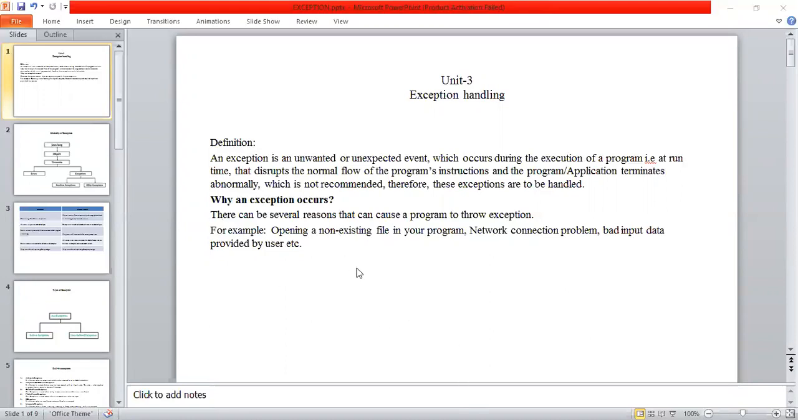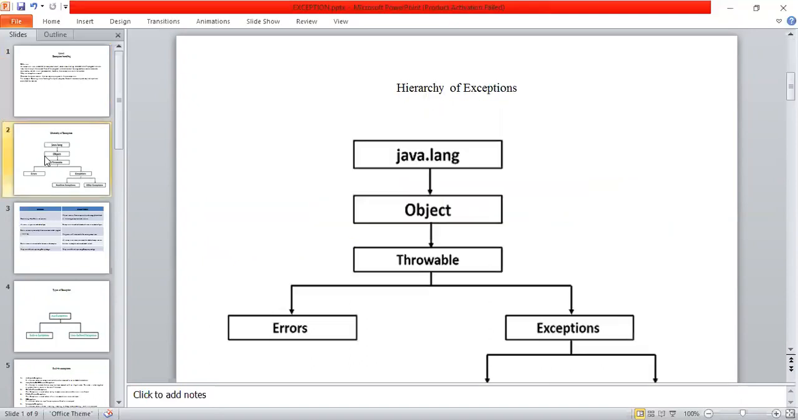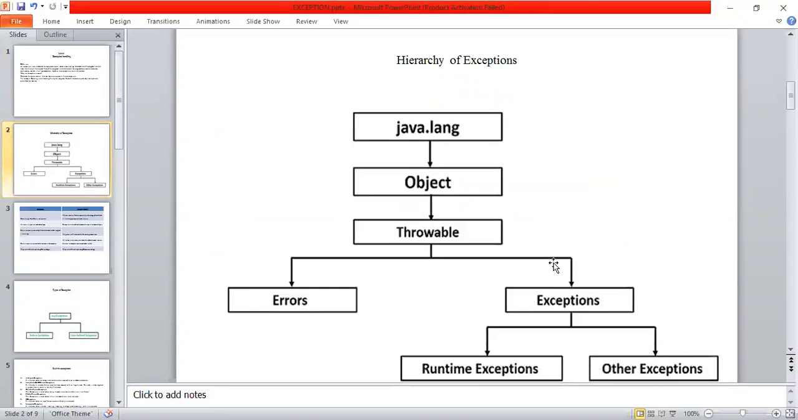Why is an exception occurred? An exception occurs due to the following reasons. Some of the reasons are: I'm trying to open a file, but the file is not created, and due to some network connection problem, an exception also occurs. These are a few reasons for an exception to occur, and exceptions are represented by the following architecture.